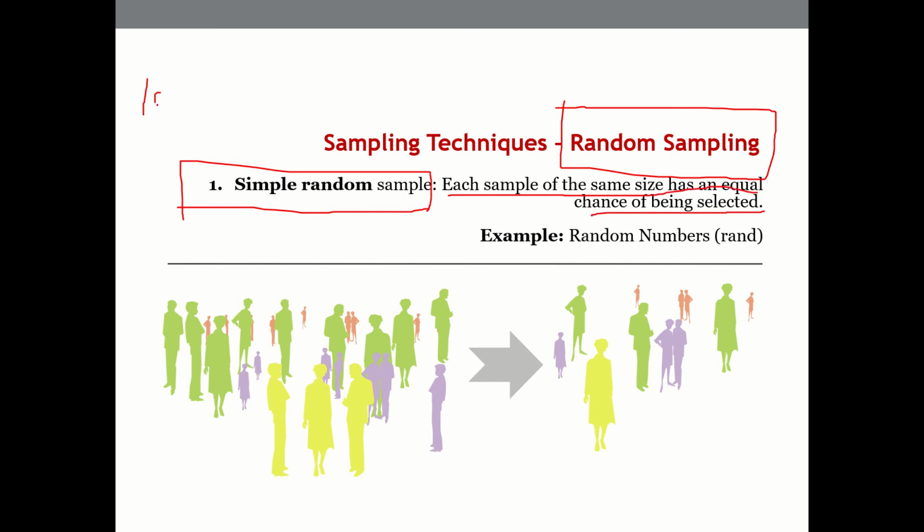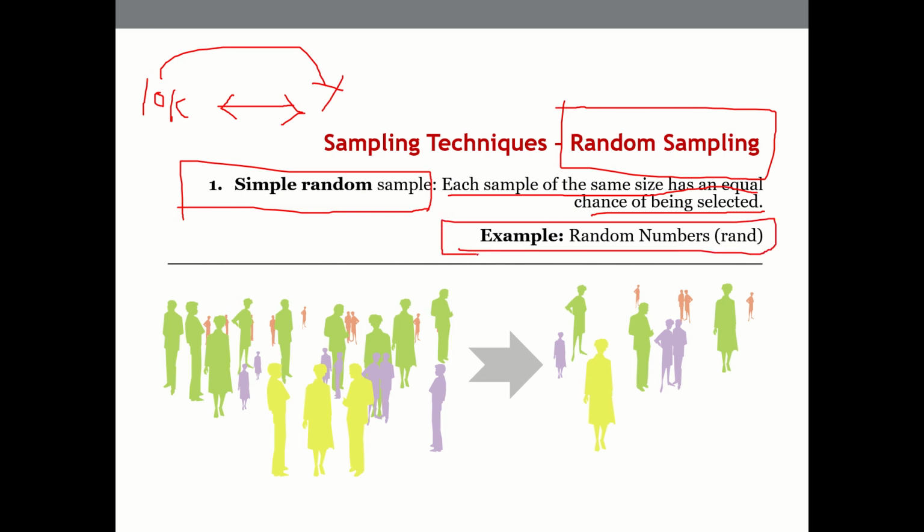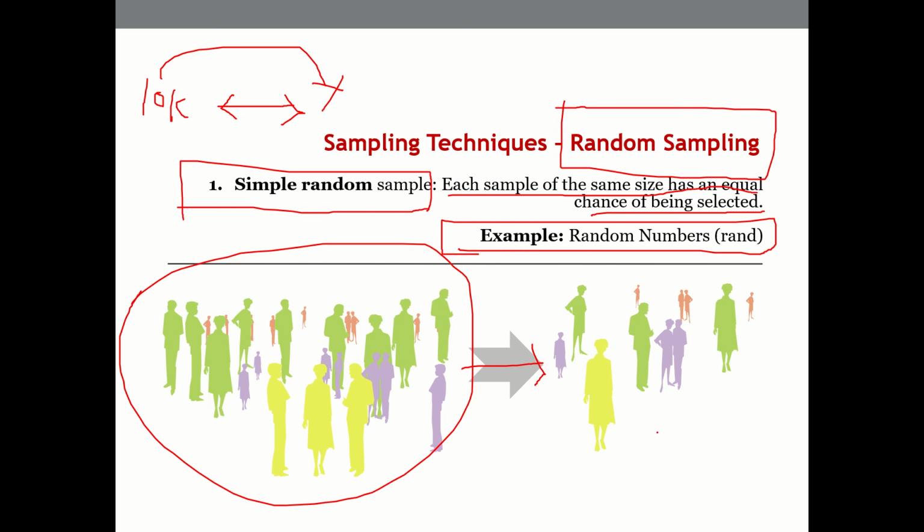If 10,000 people are there and you run a random sampling technique, all 10,000 have the possibility of getting selected. So all the population has a fair chance of getting selected for sampling.